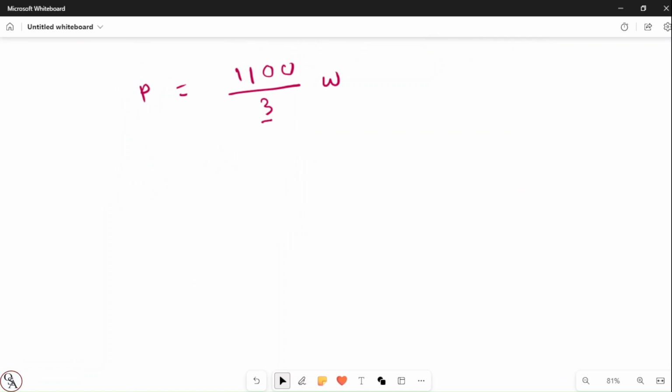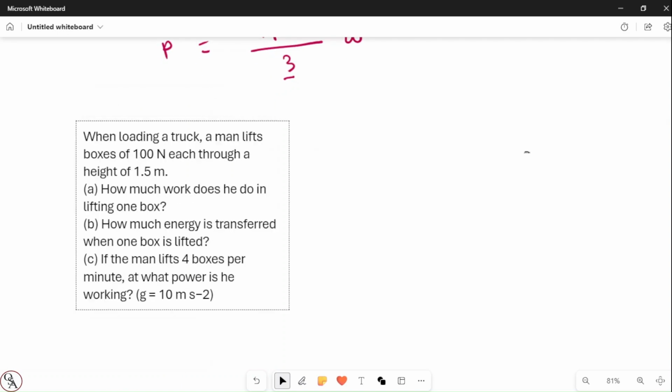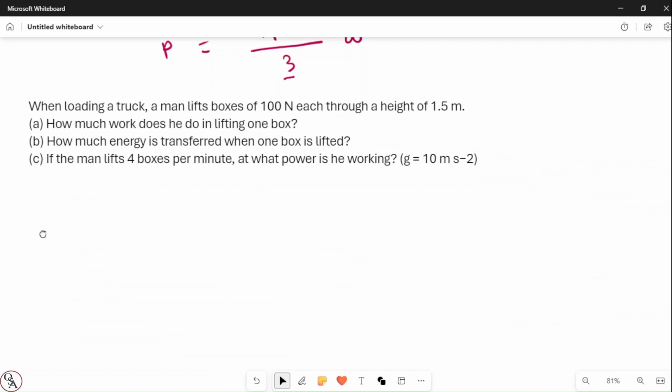Let's move to the next and the last question of this video. So let's start. When loading a truck, a man lifts a box of 100 Newton each. So they have given force. The force is 100 Newton, correct, each through a height of 1.5 meter. So height is given, 1.5 meter.